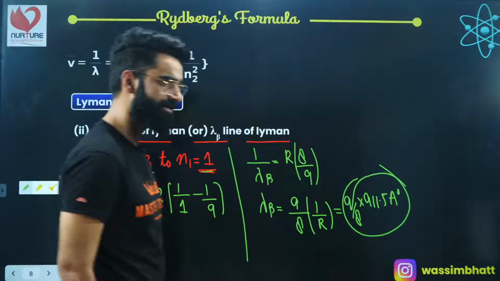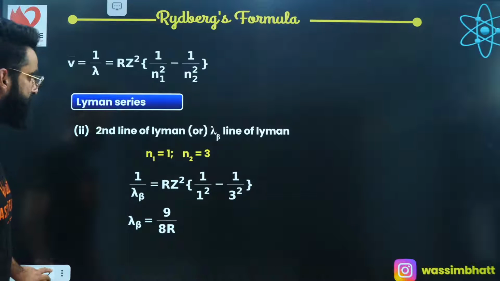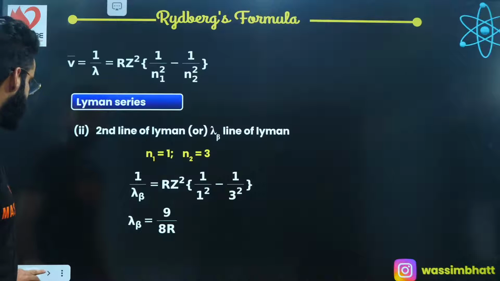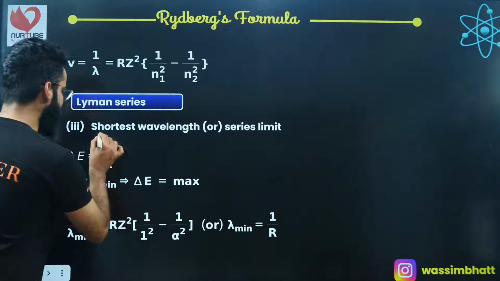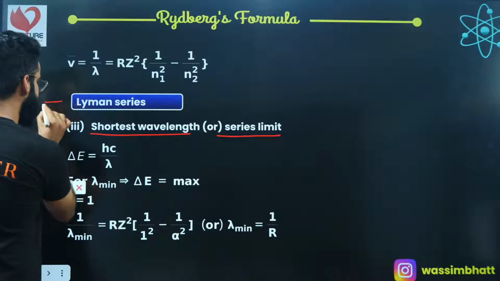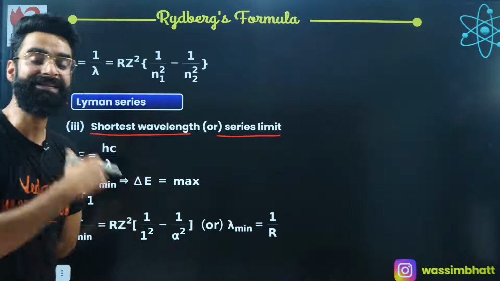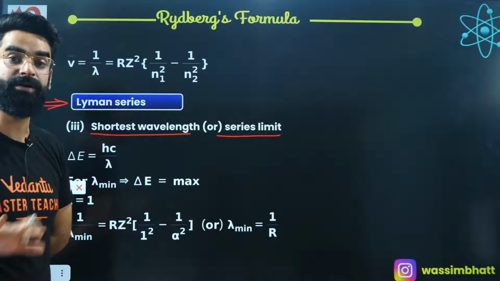Okay, perfect. Moving on people, have a look. There is something called the shortest wavelength or series limit in case of Lyman series. What is that shortest wavelength or series limit?